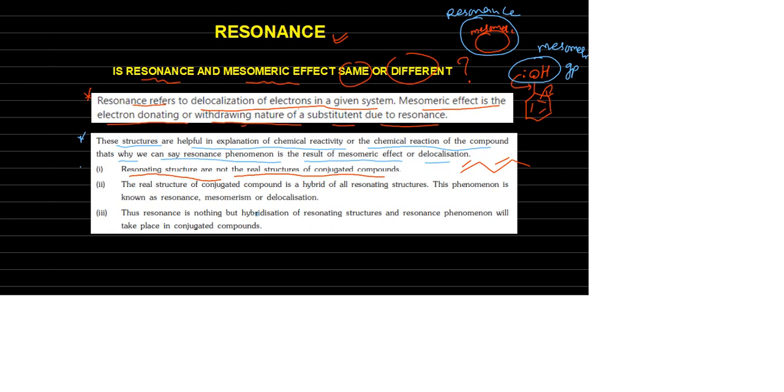The real structure of a conjugated compound is a hybrid of all resonating structures. This phenomenon is known as resonance, mesomerism, delocalization.